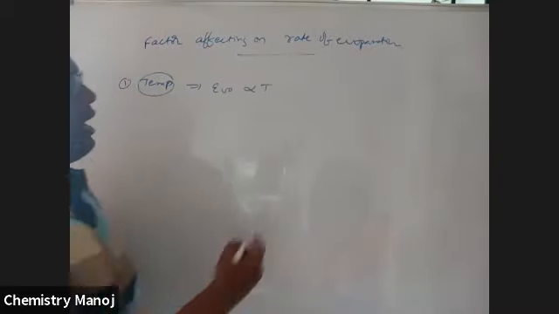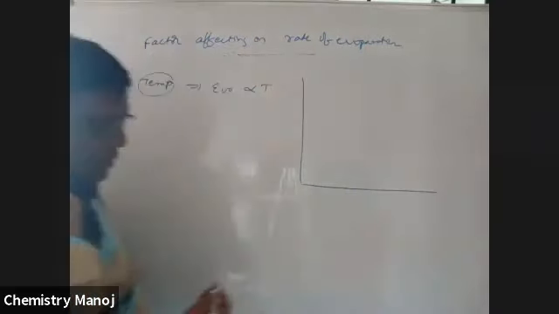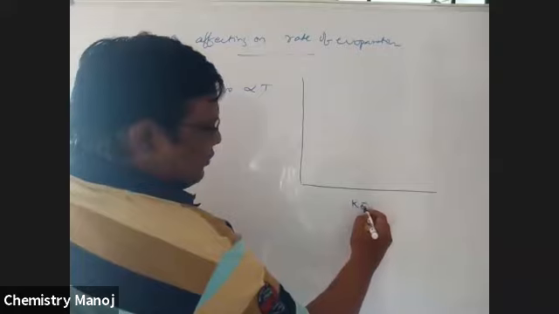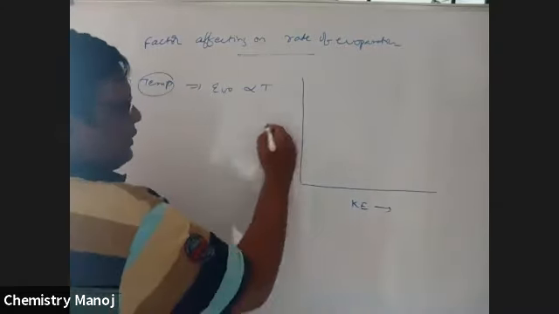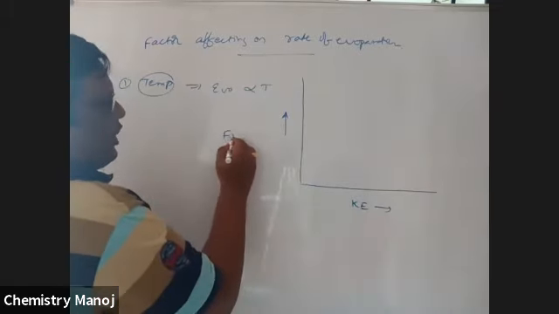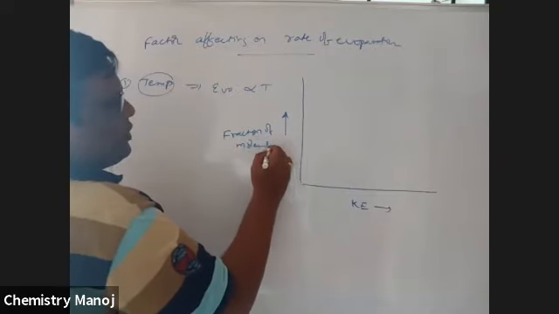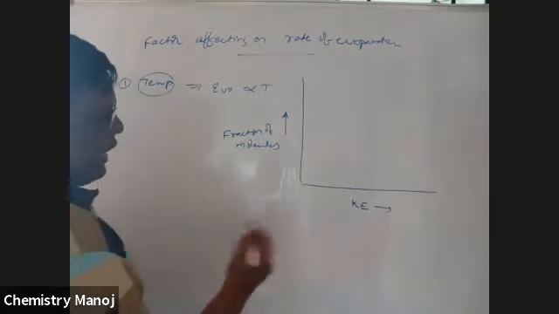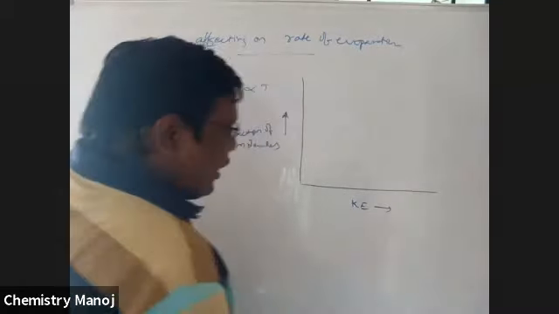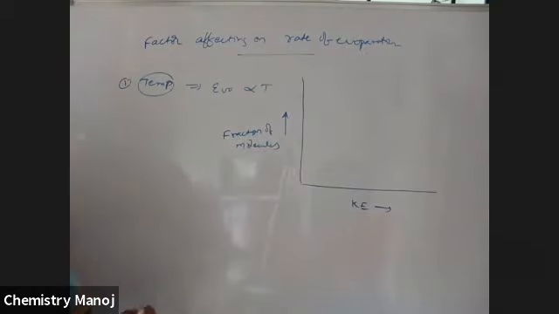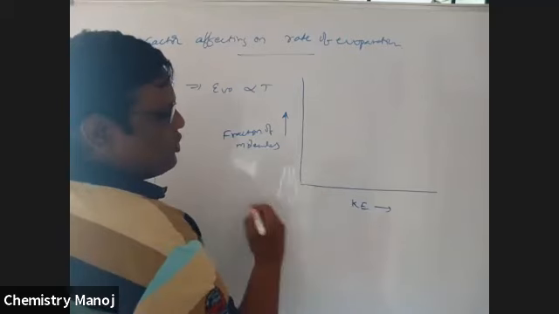Okay. Now I'm going to draw a graph. On this axis it is the kinetic energy. As temperature increases, kinetic energy increases. Next, on this axis it is the fraction of molecules having that much kinetic energy. At the beginning, no molecules have that much kinetic energy, it is going to zero.